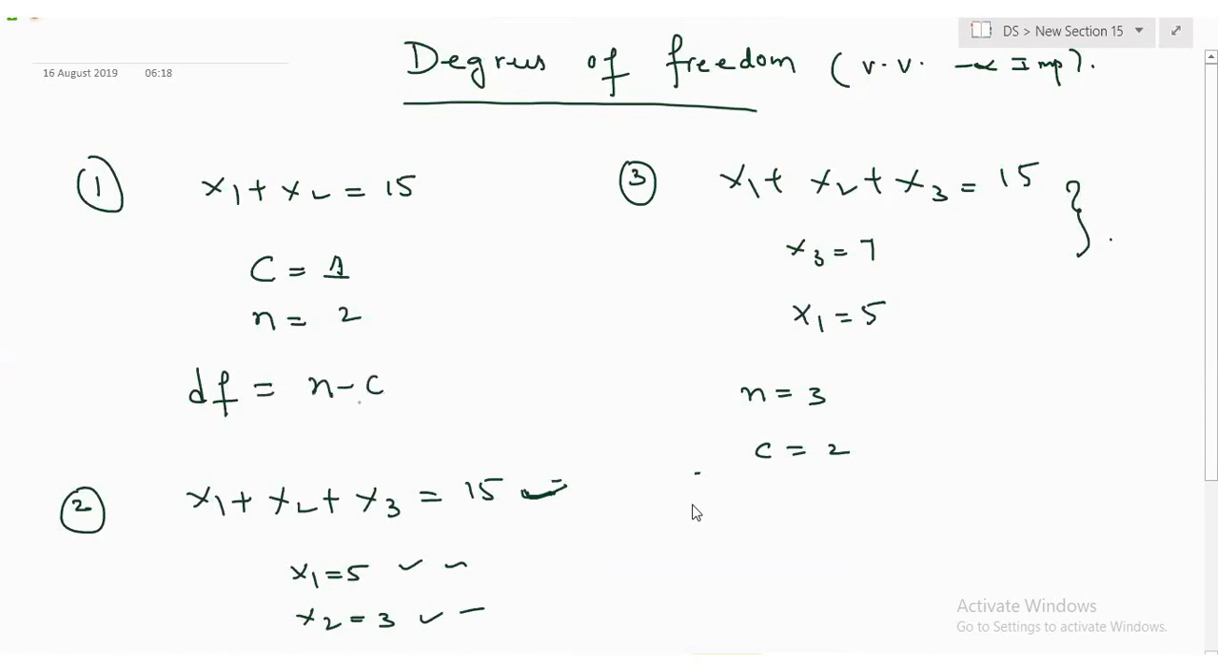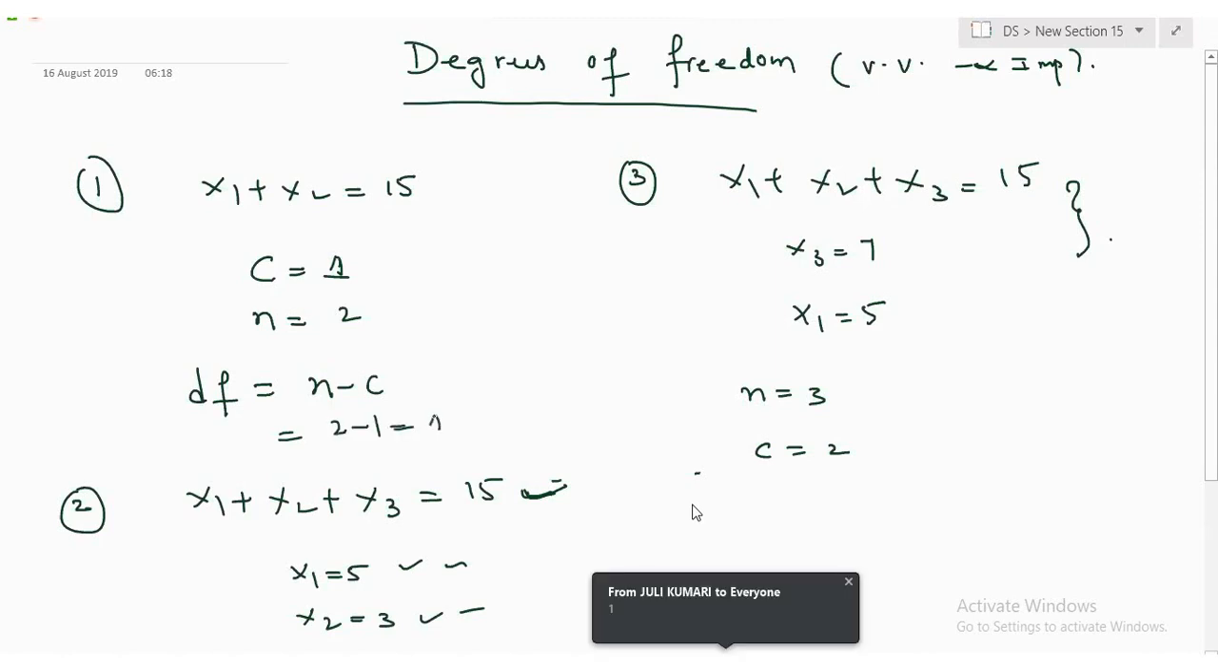Degrees of freedom means the freedom you have to choose the values of the variables on your own. Let me repeat. What are the degrees of freedom? The freedom you have to substitute values for the variables on your own, whatever you want. So how many do you have here? Only one variable you can choose, yes or no? What is the freedom you have to substitute the values on your own? Make sense?